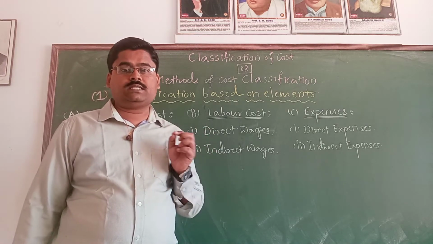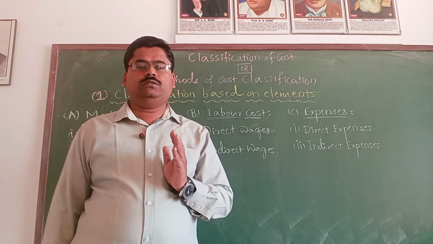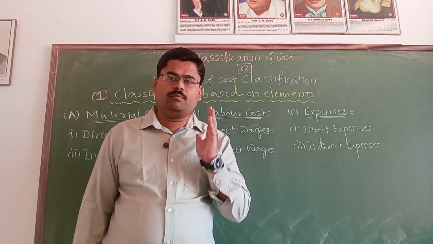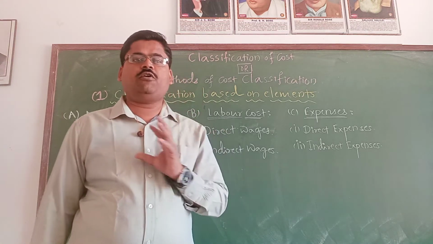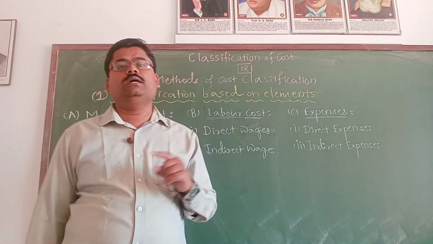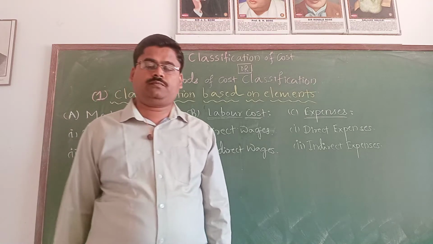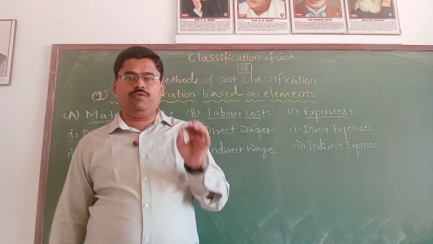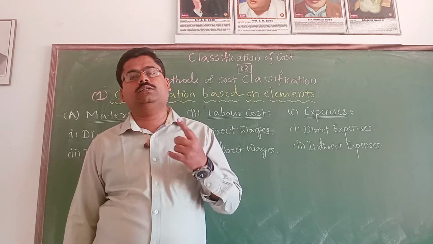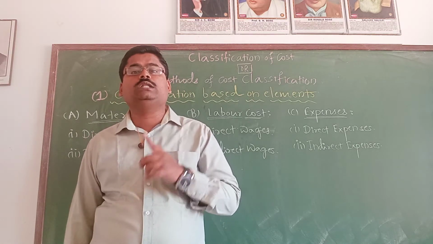Direct wages are the wages paid to the workers who are physically present in transforming the raw materials into finished products. That is called direct wages. The best example is the weaver of the shirt. And desks are manufactured by whom? The carpenter.